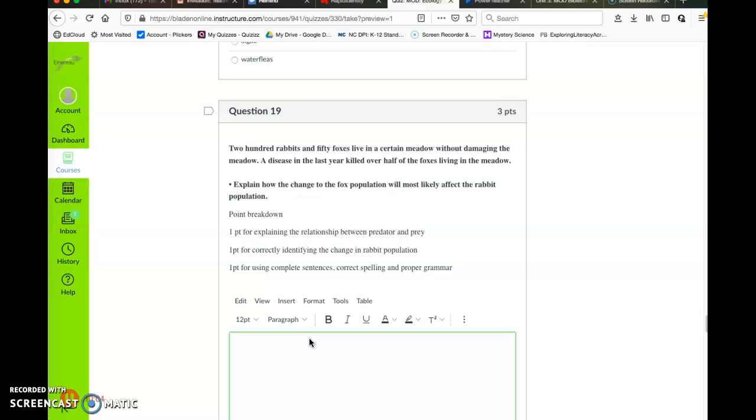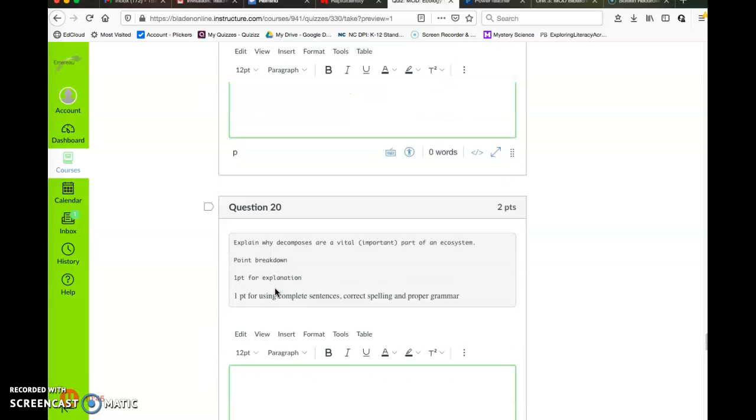Question 19, and the beginning of your extended response questions. Question 19 asks, 200 rabbits and 50 foxes live in a certain meadow without damaging the meadow. A disease last year killed over half of the foxes living in the meadow. Explain how the changes in the fox population will most likely affect the rabbit population. Point breakdown. 1 point for explaining the relationship between predator and prey, 1 point for correctly identifying the change in the rabbit population, and 1 point for using complete sentences, correct spelling, and proper grammar.